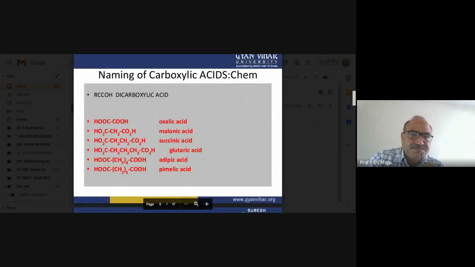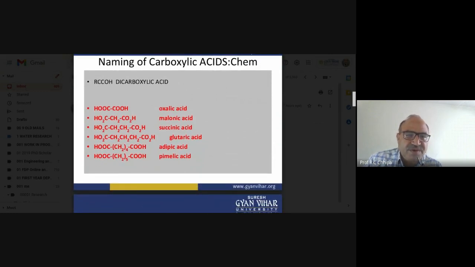Now one more thing we have is the dicarboxylic acids. How are these dicarboxylic acids given names? The well-known names: carbon double bond oxygen, oxygen hydrogen, and here another carboxyl COOH group is attached, so COOH, then COOH, and that becomes oxalic acid.